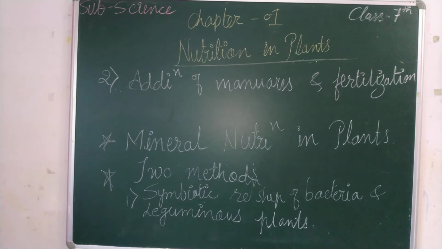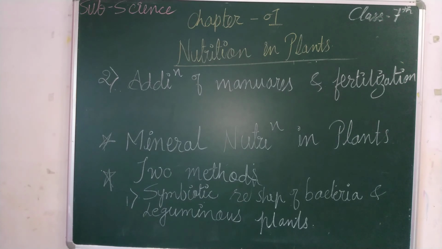Manure is added to the soil before growing a crop, and the fertilizer is added when the crop is in the growing stage. Two things they are adding: first is manure, second is fertilizers. But there are different timings to provide them to the soil or the crop. Manure is provided before sowing the seed.